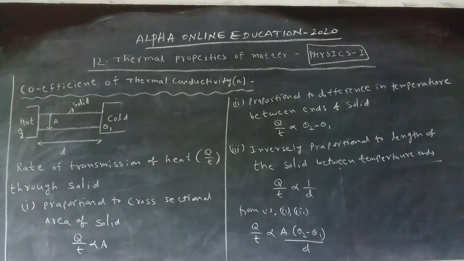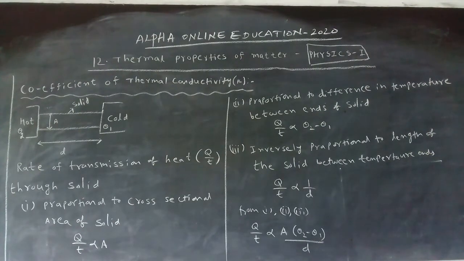Next one, convection. The heat is transferred by actual motion of particles, meaning particles change their position and transfer the heat from high temperature to low temperature. That occurs in liquids and gases. And the third one is radiation. Without the intervention of a medium, the heat is transferred from high temperature to low temperature, which we studied in the last class.